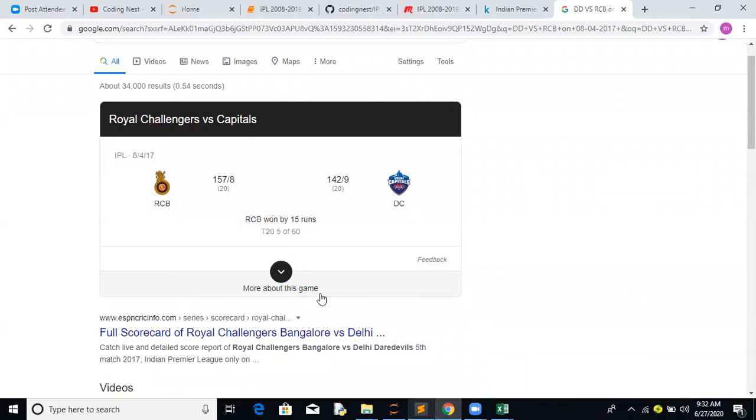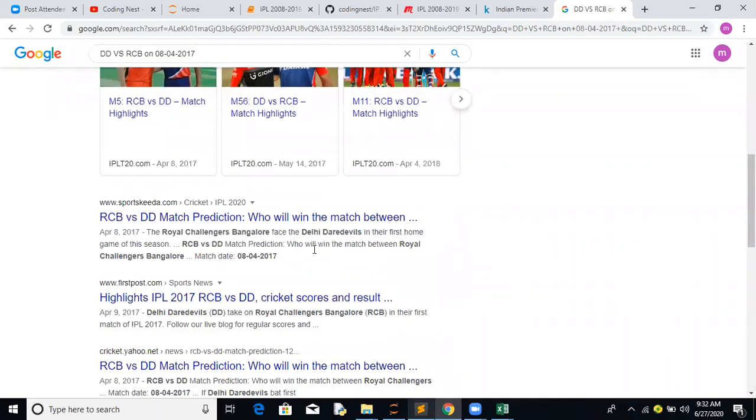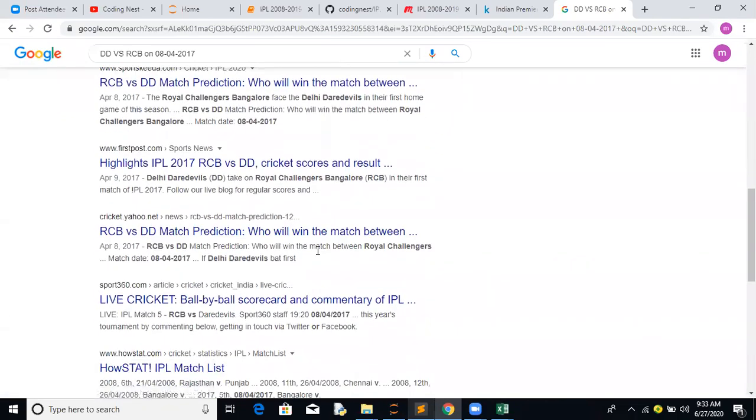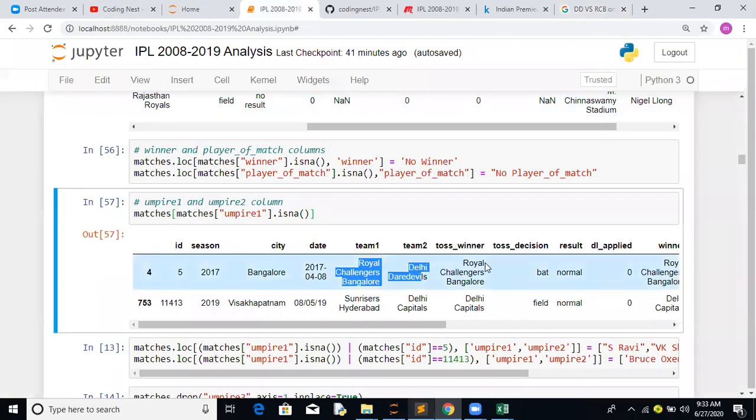If you look for this, it's available in many places. Then you can fill out the details for the umpire who officiated that particular match. So that's how we have extracted this.